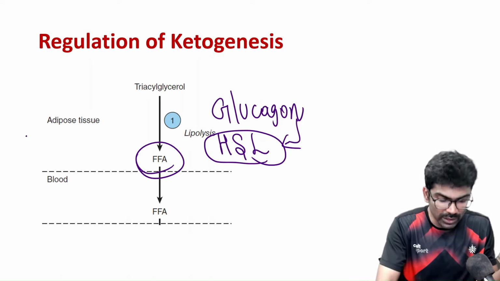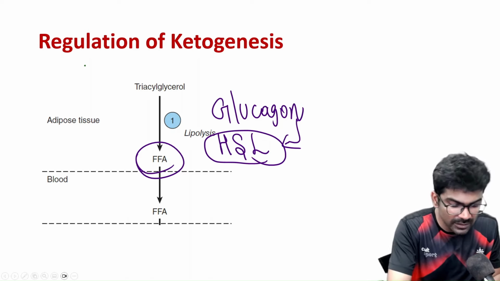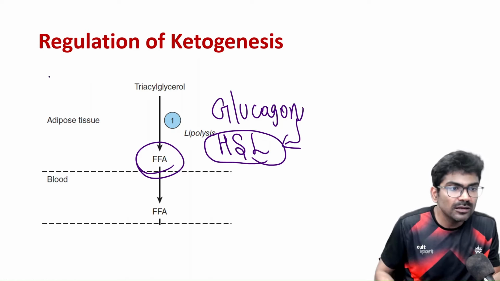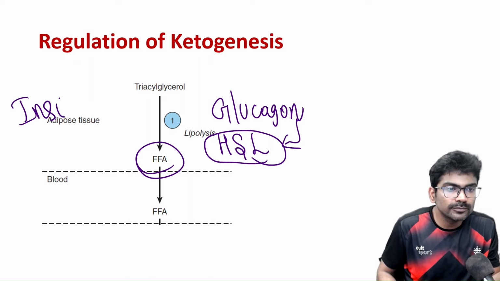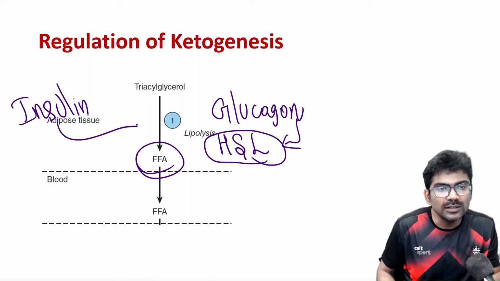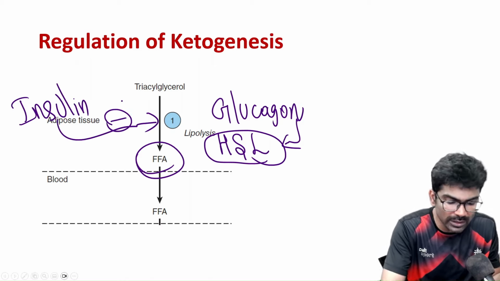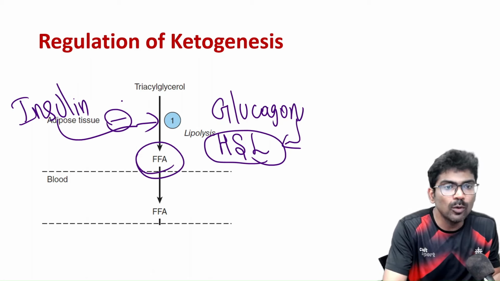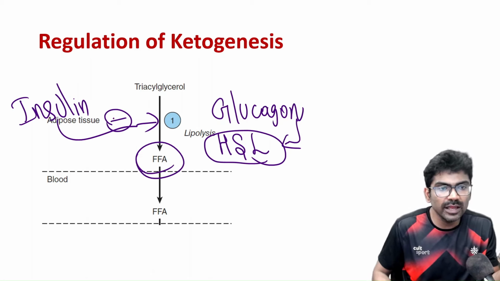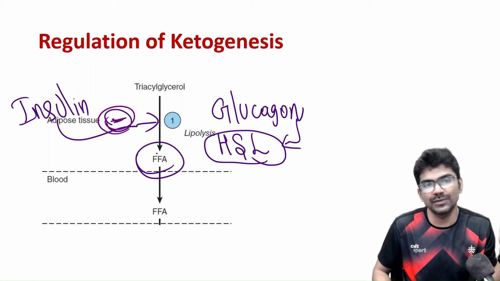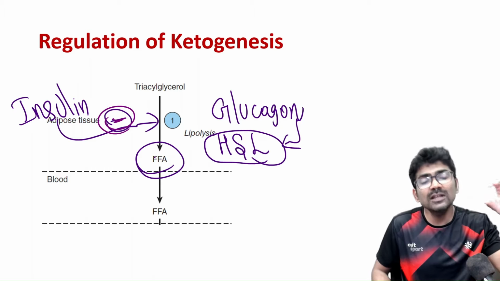Whereas insulin will inhibit this lipolysis. So insulin prevents lipolysis, right? Remember this, insulin prevents lipolysis. So this is the first level.